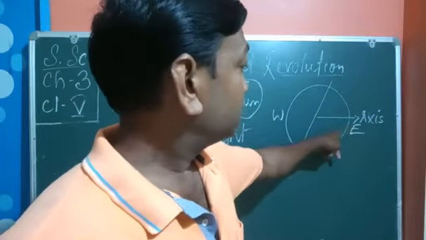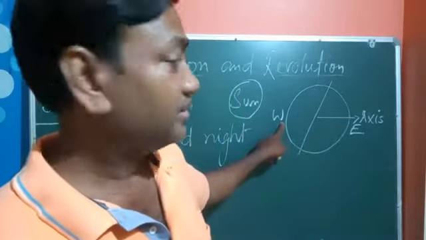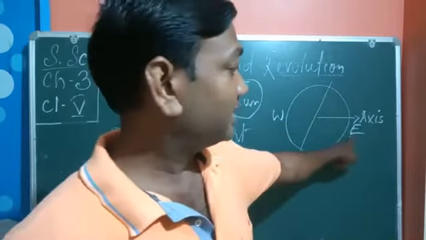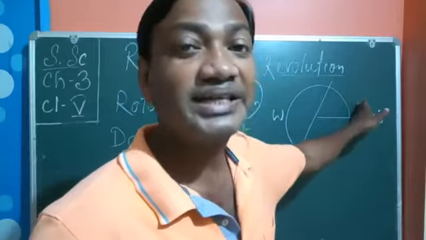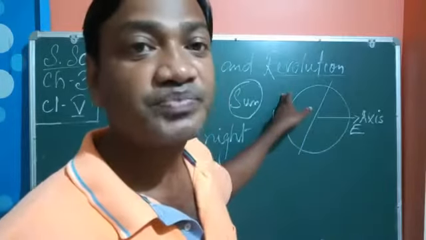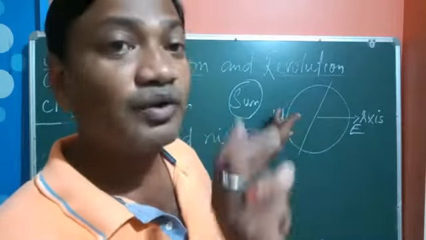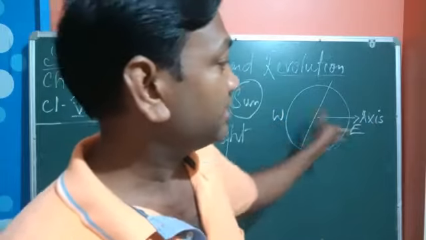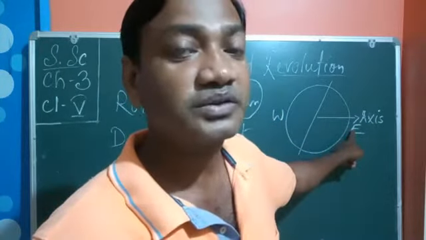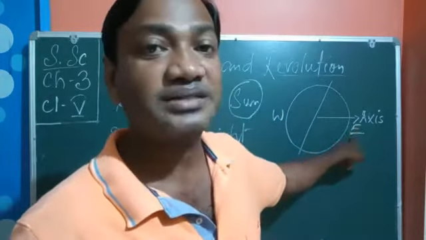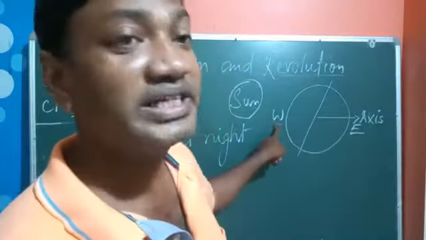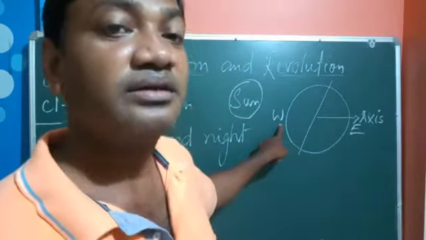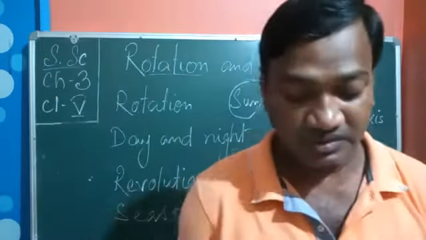So the west side is in the front and suppose it is back. That means this side it is night and this side it is day. Again while rotating, when the west side comes to this point, it will be the back side. That means it is the night time of the west, and for the east it is daytime.